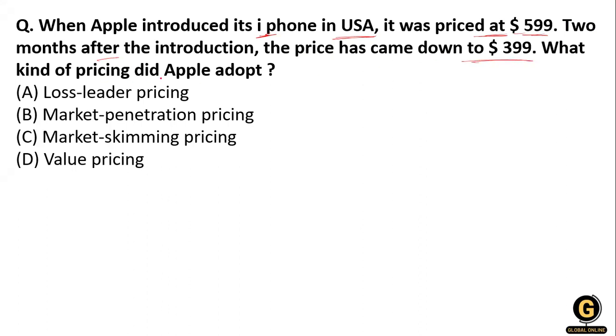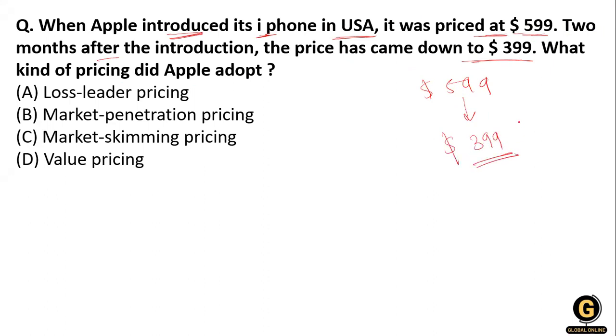What kind of pricing did Apple adopt? In this question, you can see that in the introductory stage, the USA price of the Apple iPhone was $599. And after the introductory stage, he reduced his price to $399.